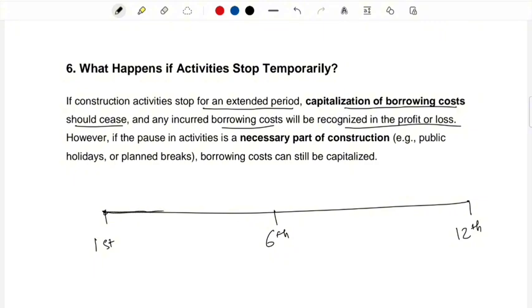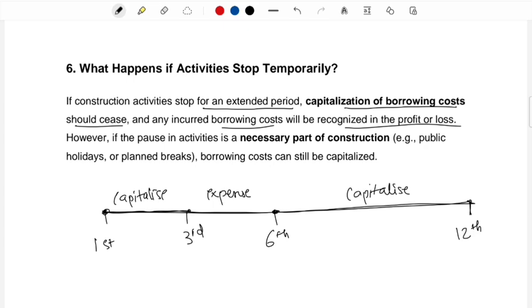It is very much possible that a temporary delay occurred in the 3rd month. So from the 1st month to 3rd month you will capitalize those borrowing costs. From the 3rd month to 6th month, it is very much possible that you expense these borrowing costs, and once the delay finishes, from the 6th month till the 12th month, you can again capitalize. So it is very much possible, but you must remember, you have to follow the IAS 23 criteria strictly. Don't just keep on capitalizing.